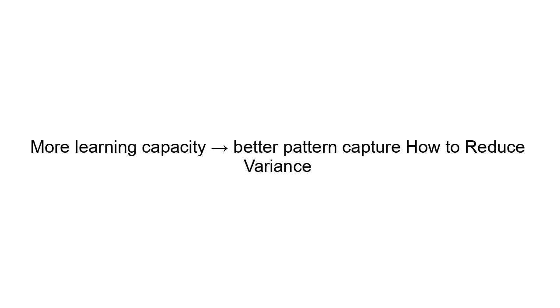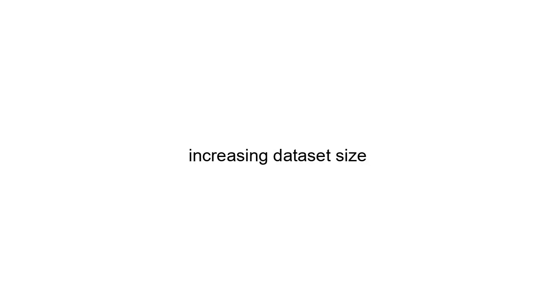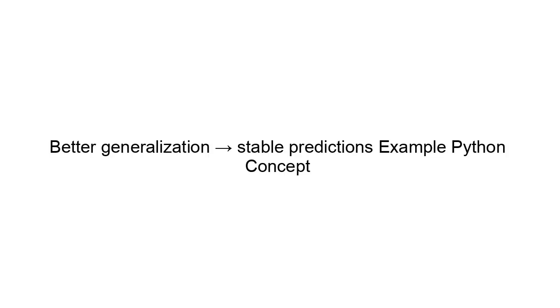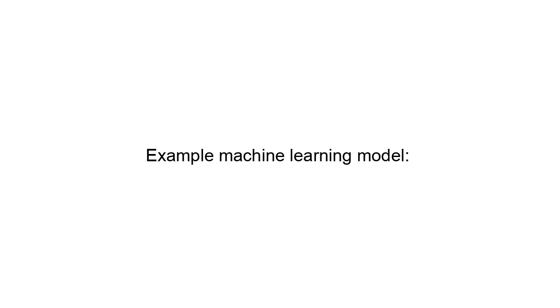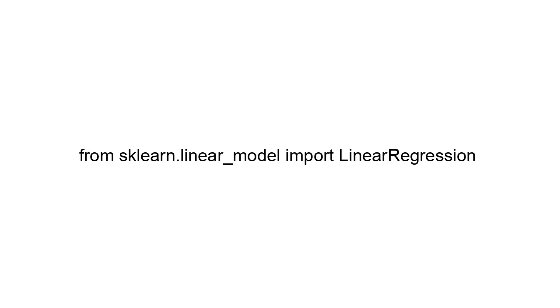How to reduce bias. Bias can be reduced by increasing model complexity, adding more features, improving training algorithms, and increasing training time. Example concept: more learning capacity means better pattern capture. How to reduce variance. Variance can be reduced by increasing dataset size, simplifying the model, using regularization, and using cross-validation. Example concept: better generalization means stable predictions.